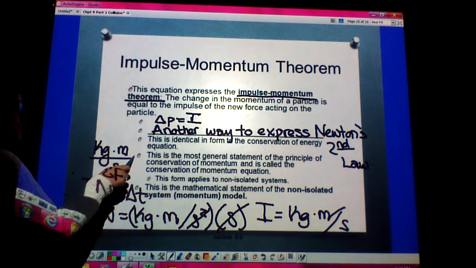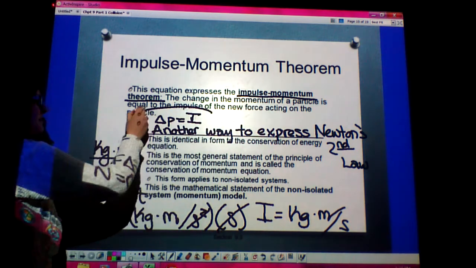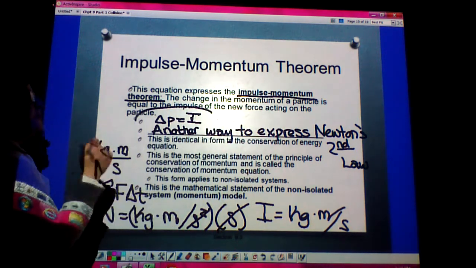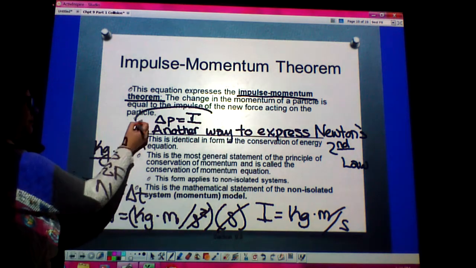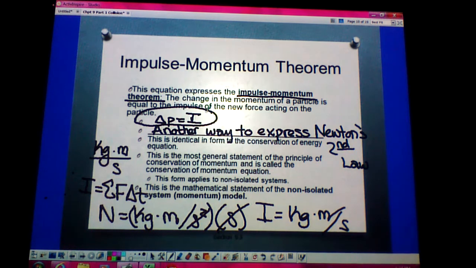So this is mostly just a general statement of the principle of conservation of momentum. Oftentimes we know that our principle of conservation of momentum is just that momentum is ultimately conserved. But this is another kind of subcategory of our conservation of momentum, in that my change in momentum is also equivalent to the impulse of a force that's acting on a particle.